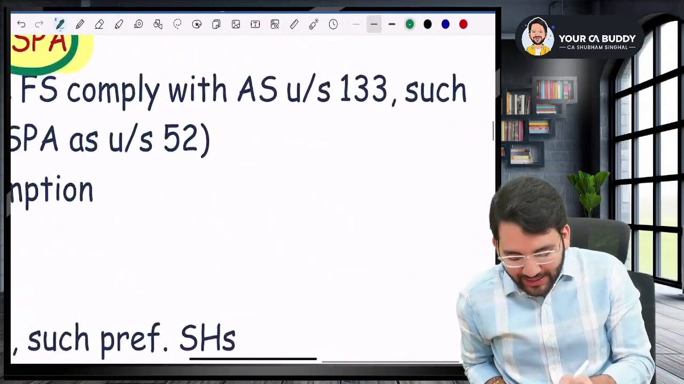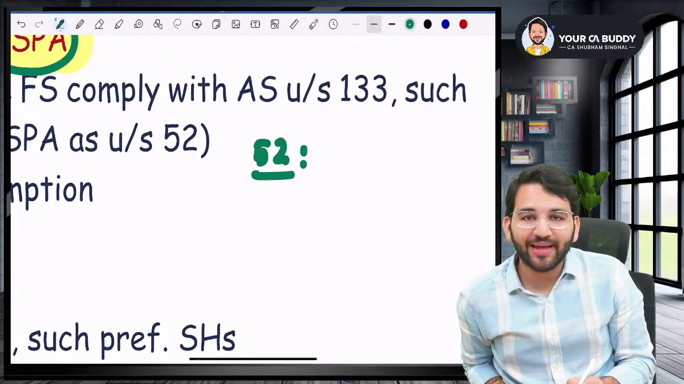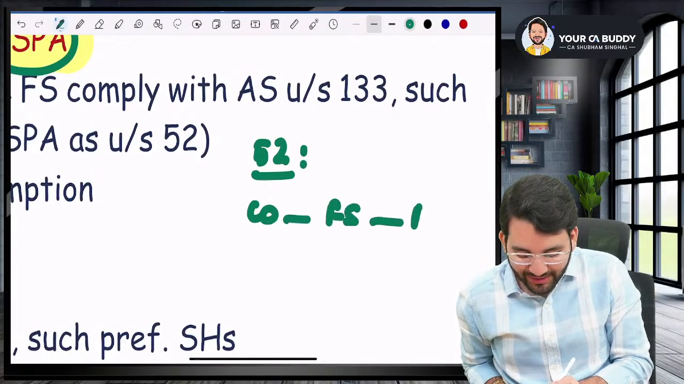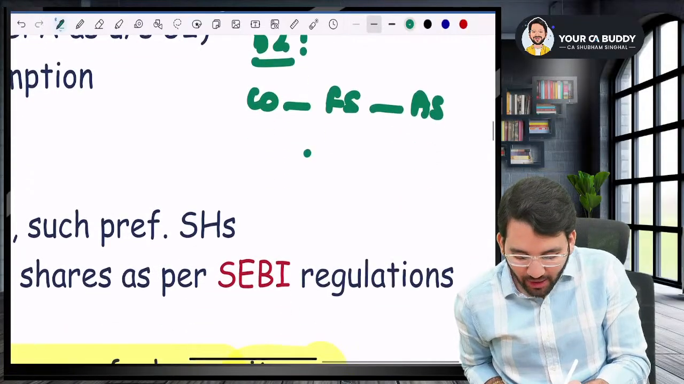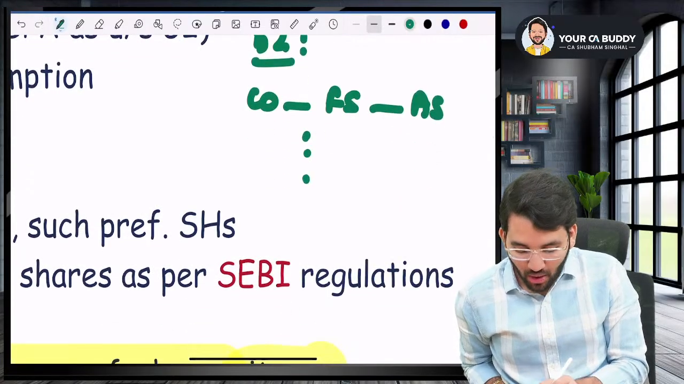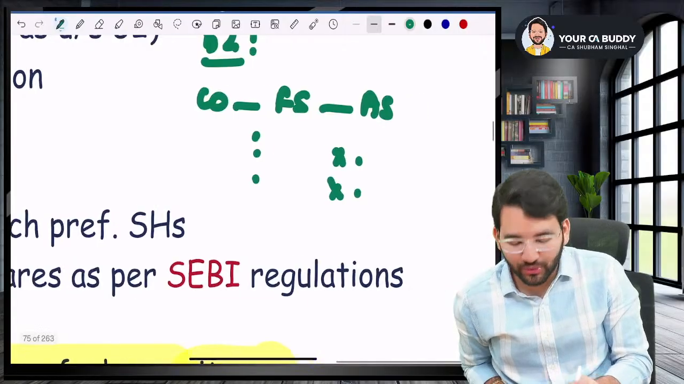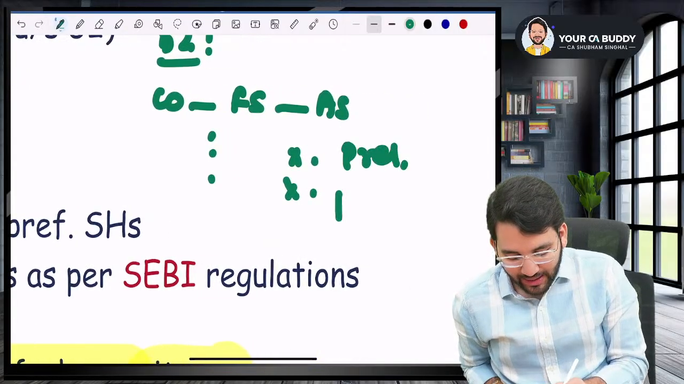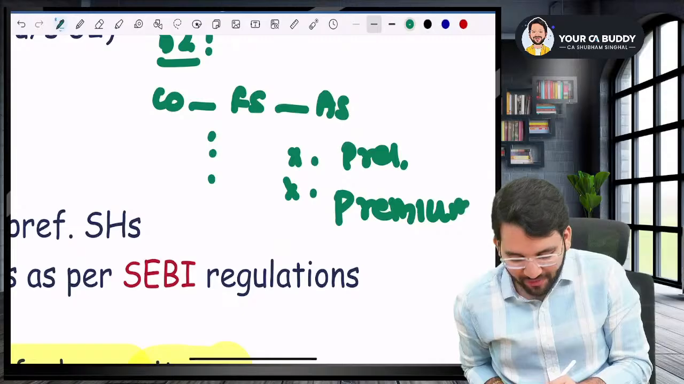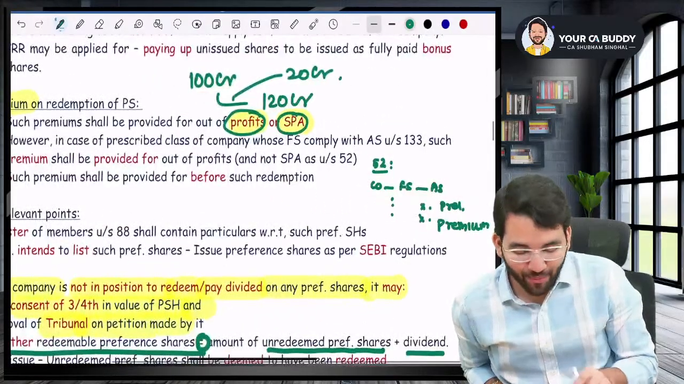But sir, do you remember in section 52, there was a point that if a company is making financial statements as per accounting standard, instead of five uses, there will be three uses. Two uses they cannot do. What were those two uses? They cannot write off preliminary expense and they cannot provide for premium on redemption of preference shares. So that is the same point here, sir.